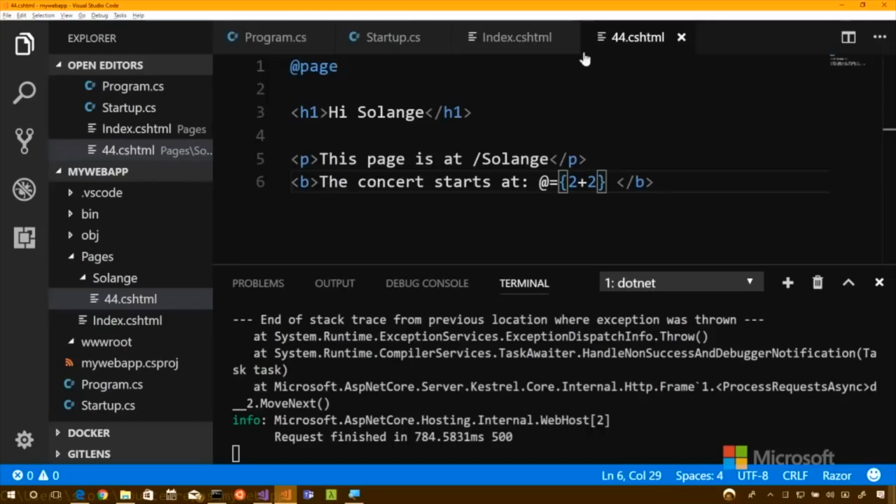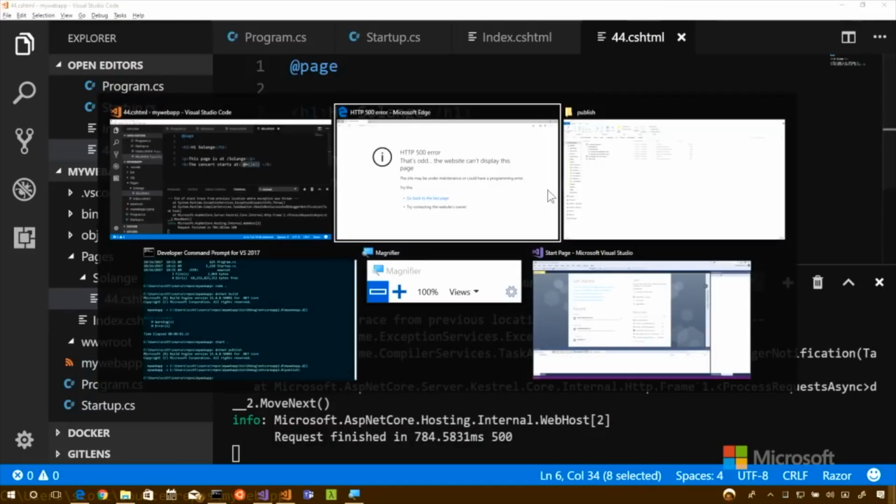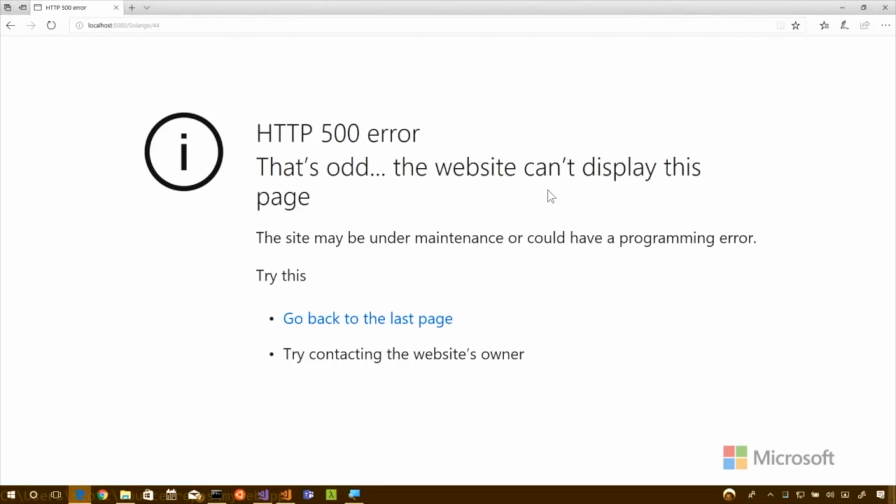Hey friends, we're going to talk a little bit about configuration, but before we do, briefly, I got an error before and I want to fix that, and it was kind of annoying. I was goofing around here, and this is incorrect. When I was trying to do some math inside of my Razor page, because I'm experimenting, I kept getting this 500 error. This is the kind of error that you get in production. It's annoying and scary, but it's not really helpful to me, is it?